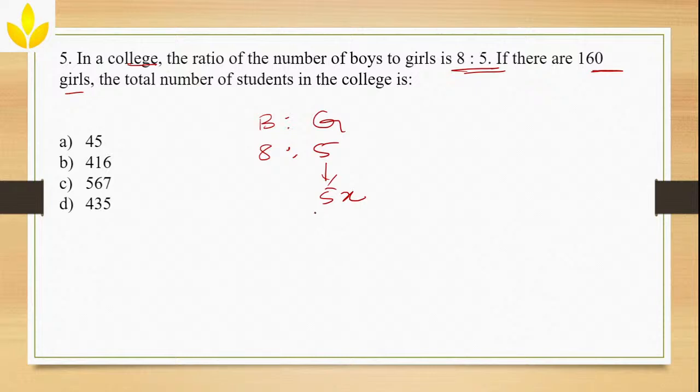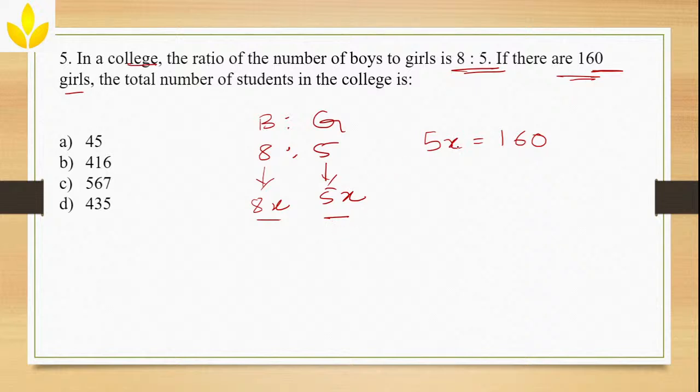How will you get the actual value? When you don't know the value, you just multiply with some constant number. Actual value of boys will be 8x. Actual value of girls, you will take as 5x. Now what have they given? There are 160 girls, means 5x is equal to 160. Now you have to find the total number of students in the college, which means you have to find 8x plus 5x.